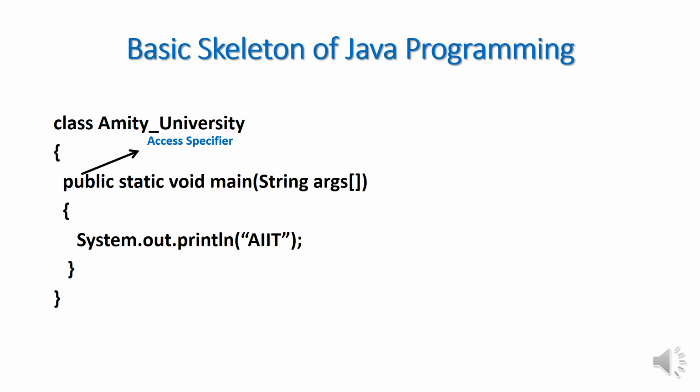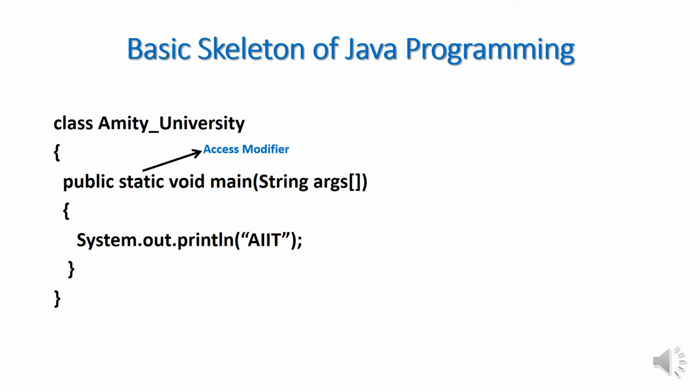By default, there is another access specifier option called default in Java. When I discuss access specifiers later in my lecture, I will discuss in detail. But for the time being, you just remember public is called an access specifier.